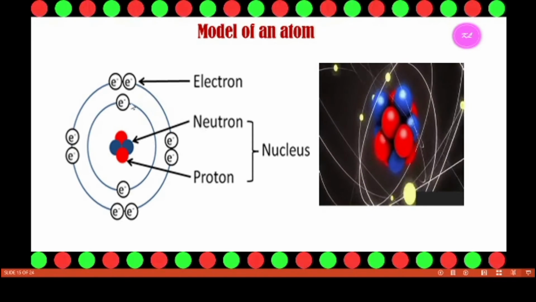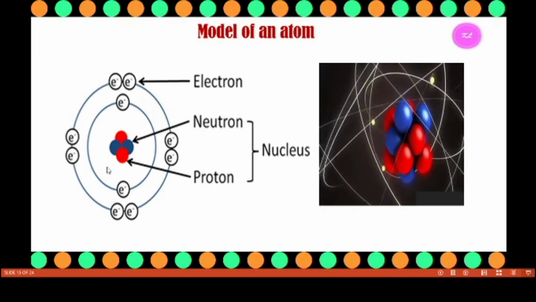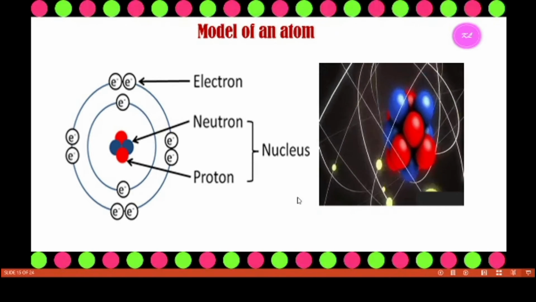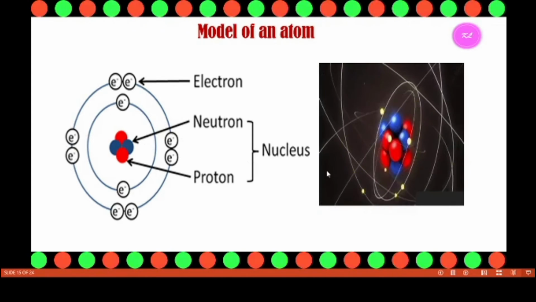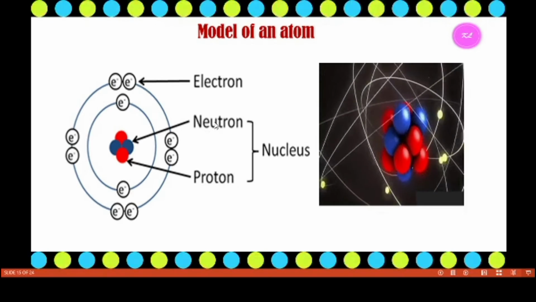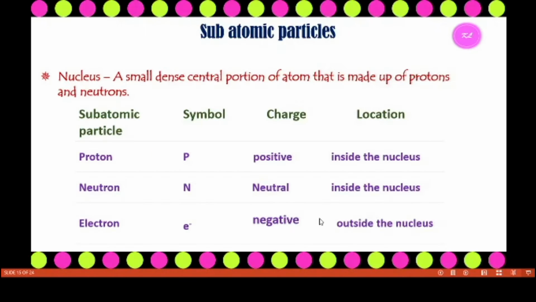The electrons are always moving at very high speed. The nucleus is a small, dense central portion of the atom that is made up of protons and neutrons.